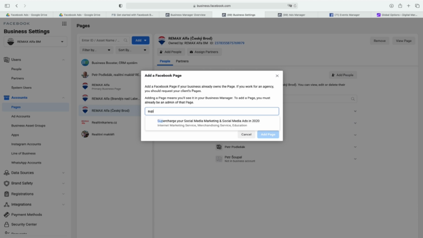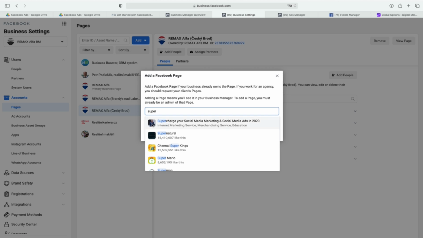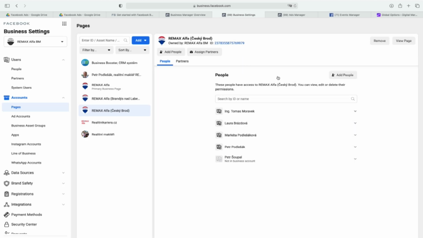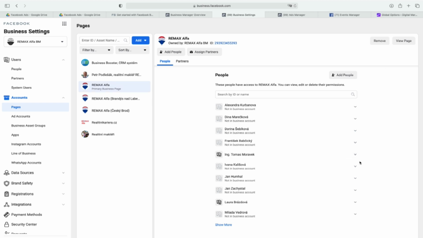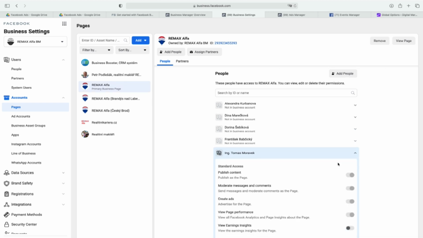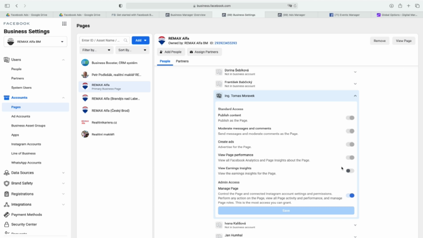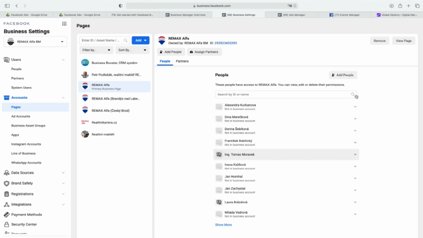So you just start writing, and you can see I am admin of this page. So I can just add this page as an example. And basically you can decide for each person if this person will have access to the page. So you can see I have to be admin to really manage the page and to take care of the page.